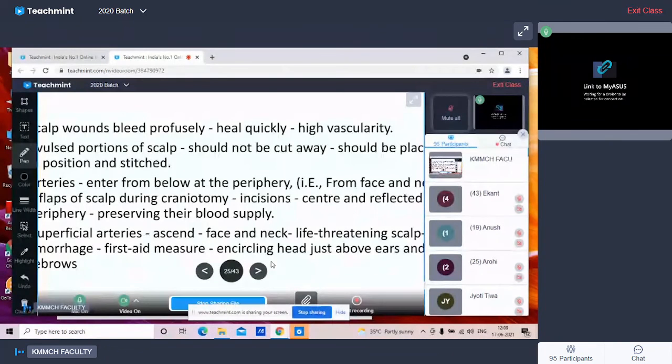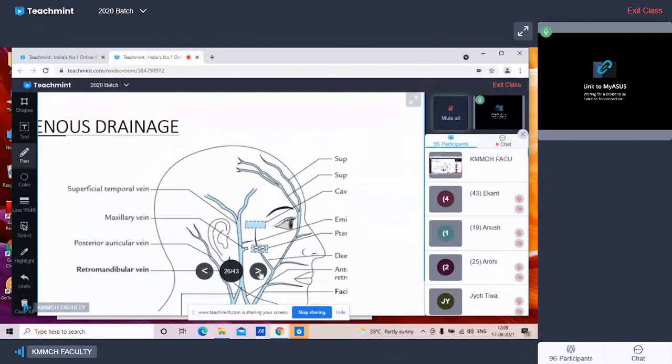Now coming to the venous drainage. Again, venous drainage is important. It is separately asked, the venous drainage of the scalp. So the venous drainage of the scalp and the venous drainage of the face are almost the same. You should know thoroughly. It is also asked in the viva. The scalp on each side of the midline is mostly drained by 5 veins.